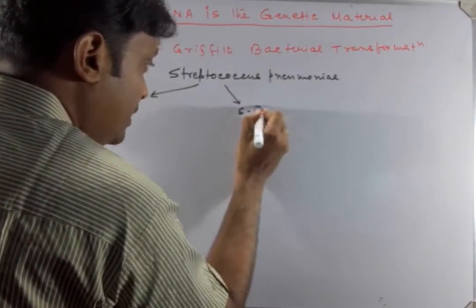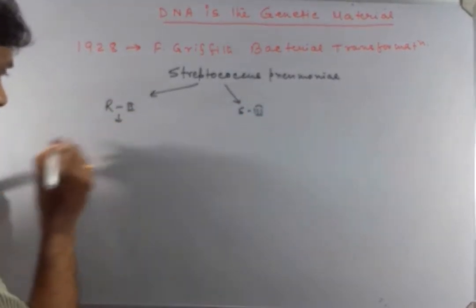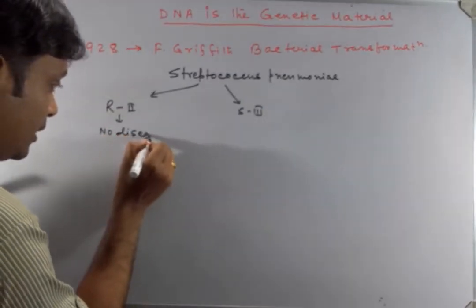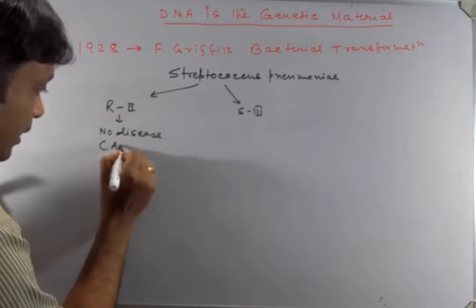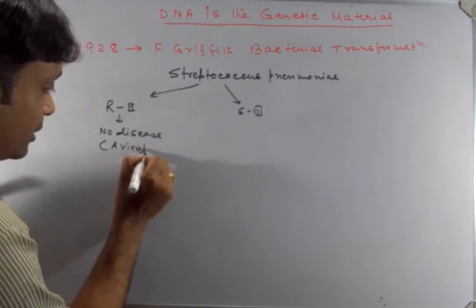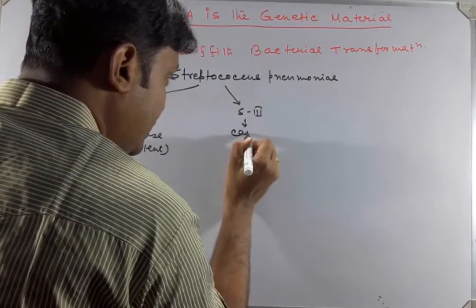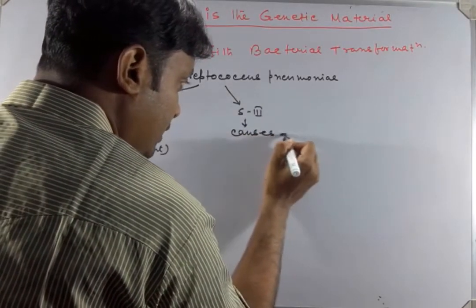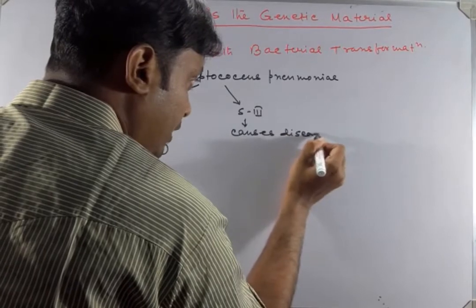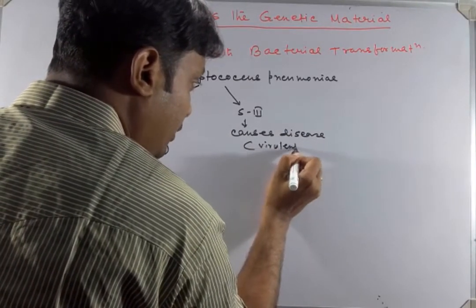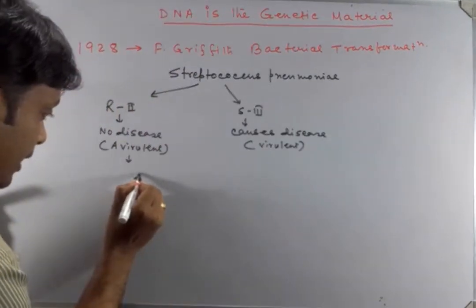The R2 strain is the rough variety, and it causes no disease, so it is avirulent. The S3 strain causes disease, so it is virulent.